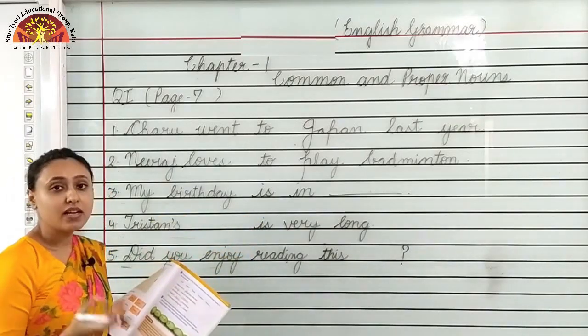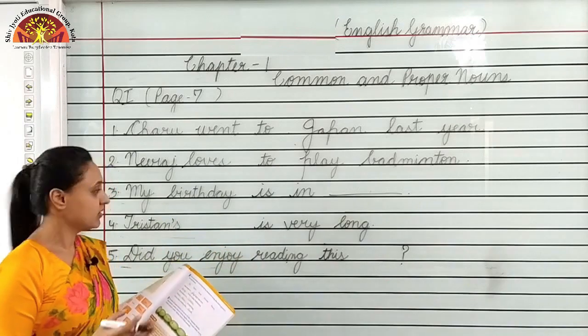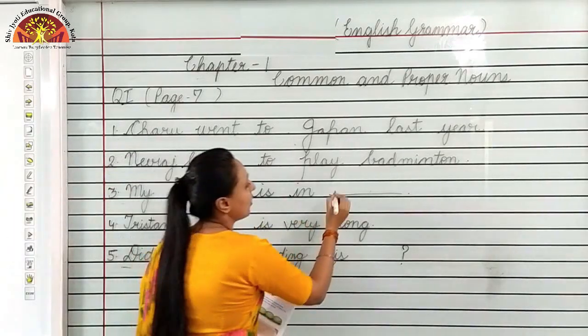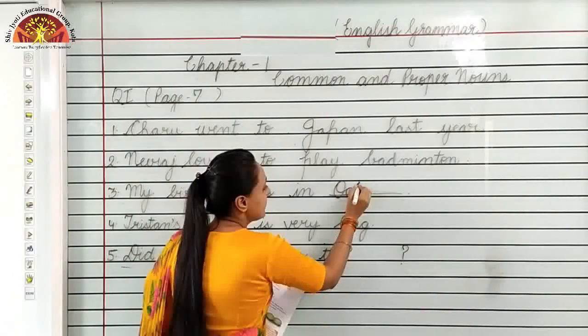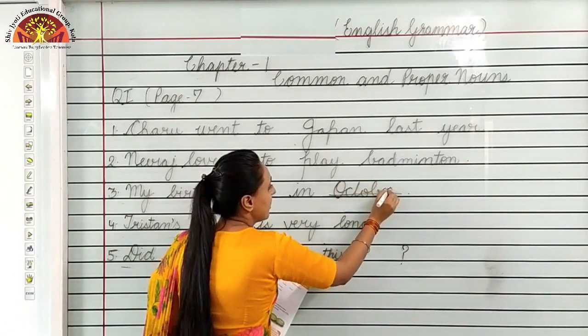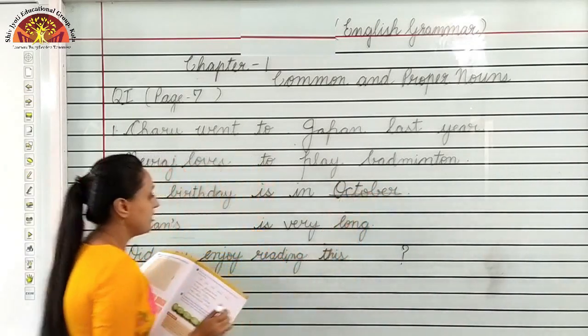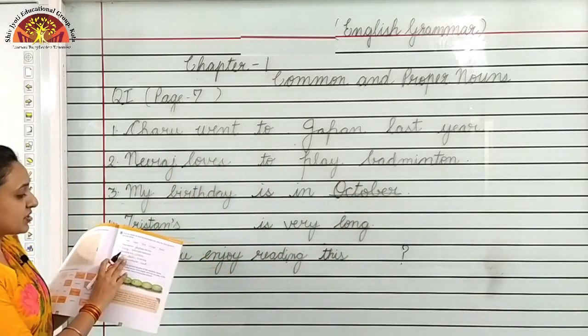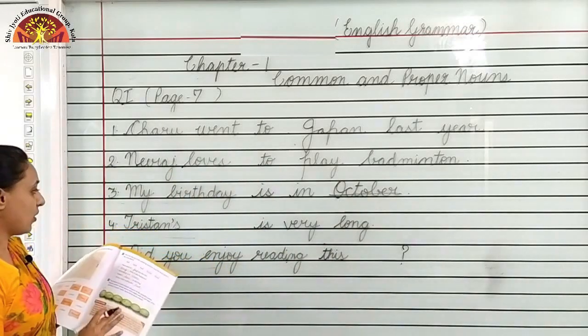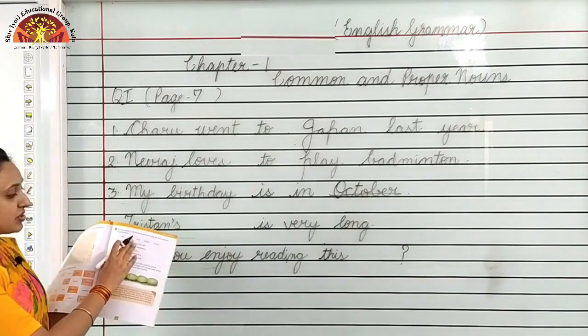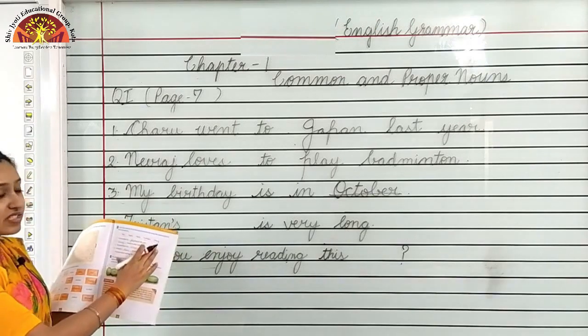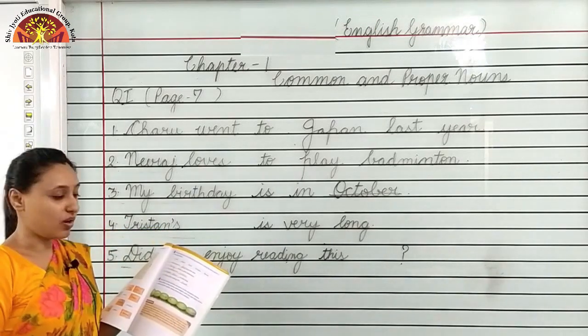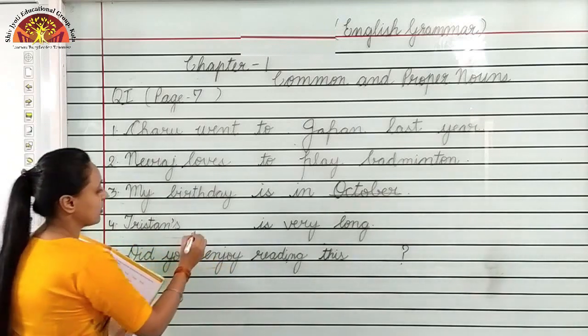So, obviously, birthday comes in a month. So, my birthday is in October. O-C-T-O-B-E-R, October. Then, Tristan's dash is very long. Options are hair, Japan, book, October, Neeraj. What is very long? Hair is very long.